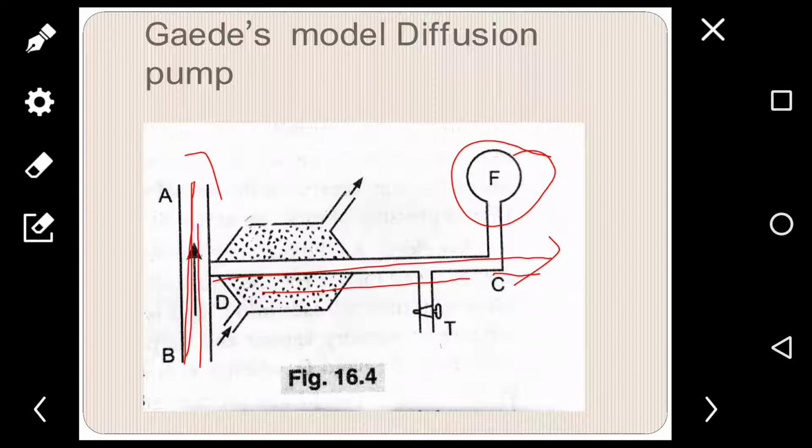This vapor has a high pressure compared to that in CD. So what is going to happen? Back diffusion takes place, meaning this vapor tries to go into the vessel F, the speed of the pump is reduced, and it sets a limit to the attainable vacuum in the vessel F. Therefore, how do we have to prevent this?